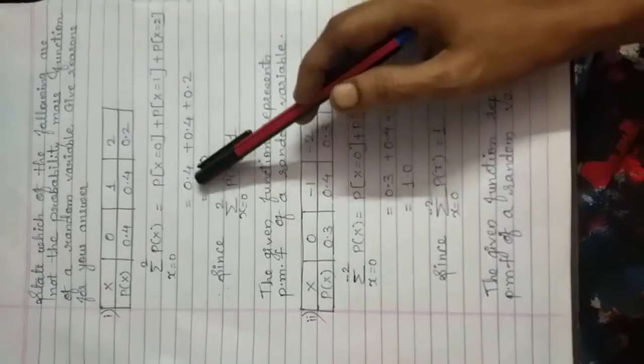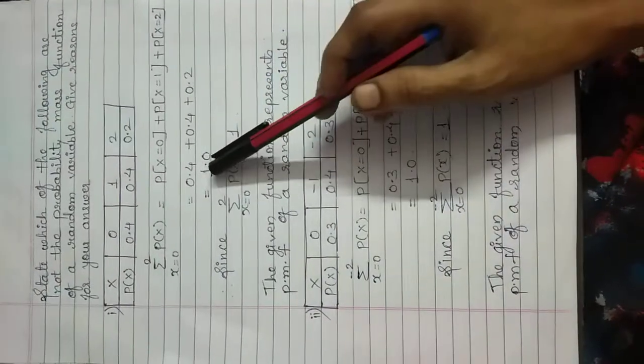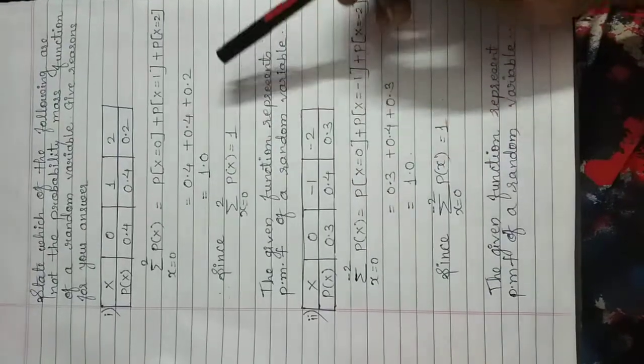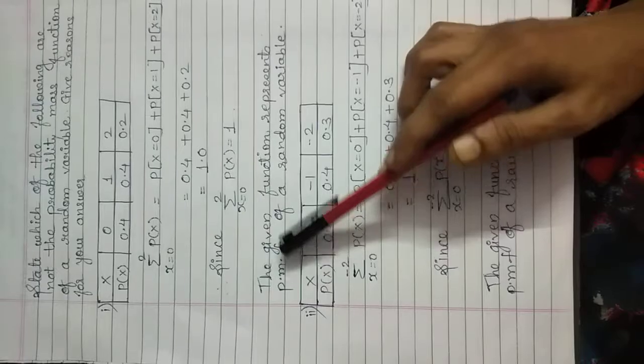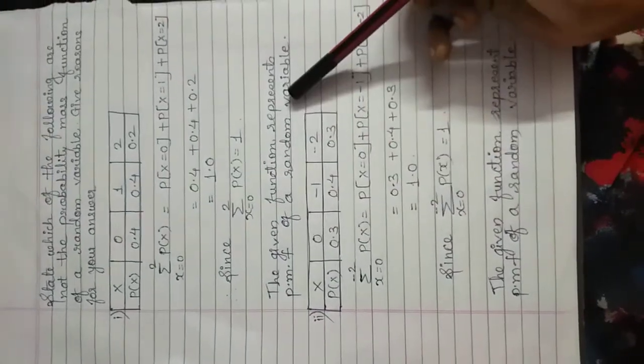Substituting all the values, 0.4 plus 0.4 plus 0.2, since addition is equal to 1, therefore it represents the probability mass function, that is PMF of a random variable.